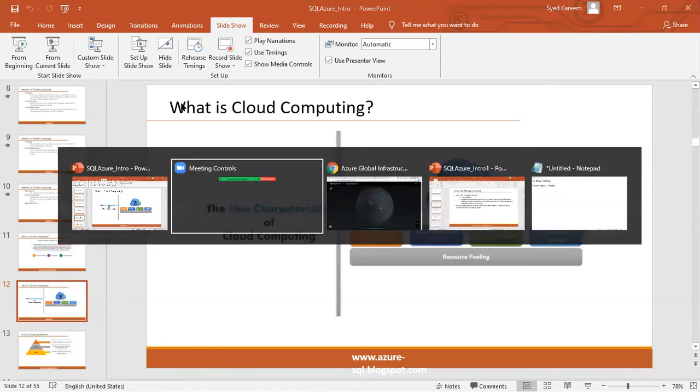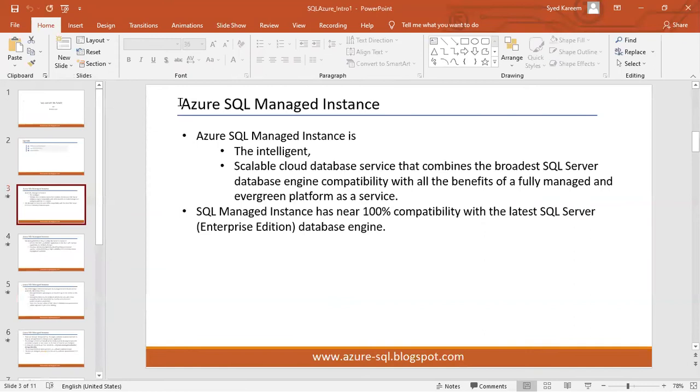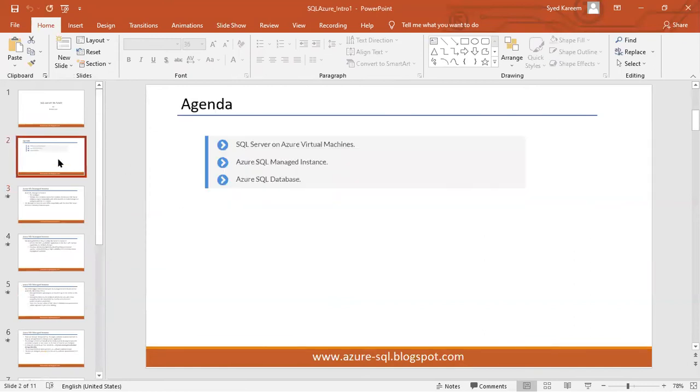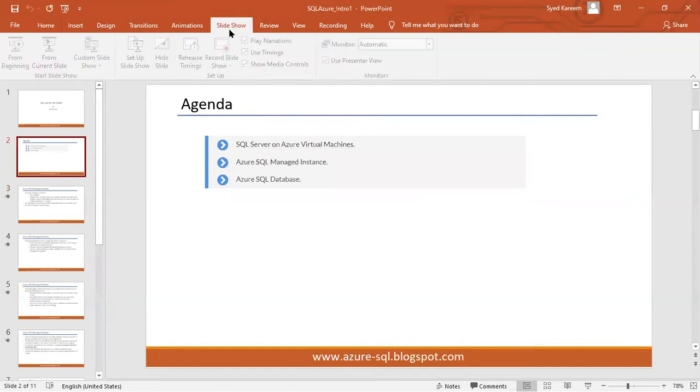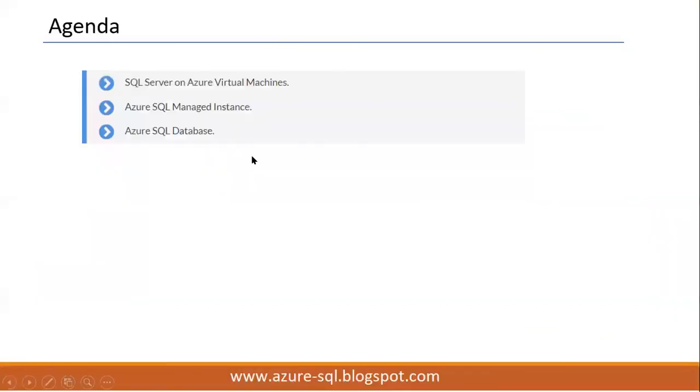But if I come to Microsoft Azure, as a SQL Server DBA or SQL Server developer, remember, whenever we are working with Microsoft Azure, generally we are working with these three major features.